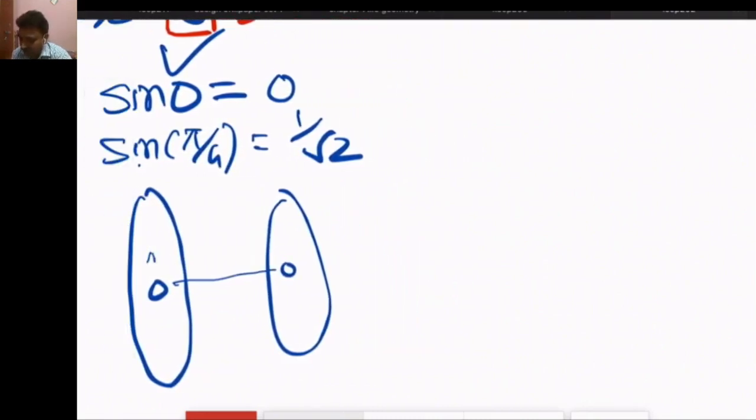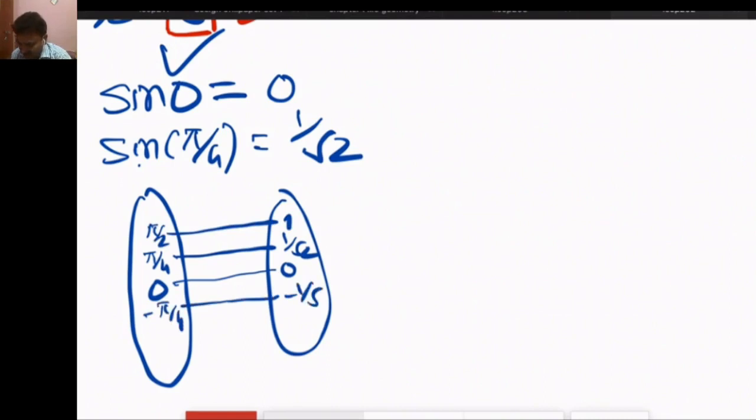Pi by 4 is related to 1 by root 2. Pi by 2 is related to 1. Similarly, minus pi by 4 is related to minus 1 by root 2, and minus pi by 2 is related to minus 1.